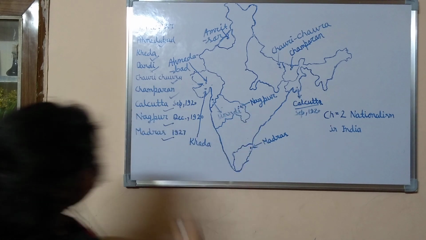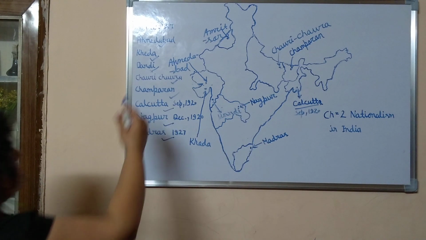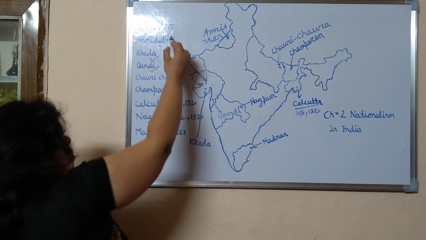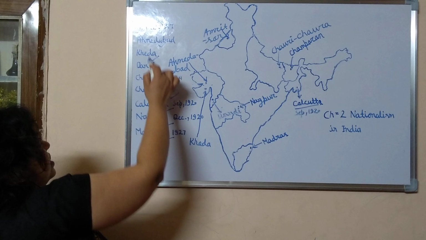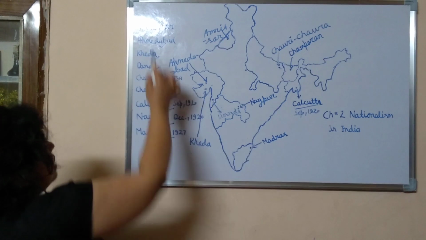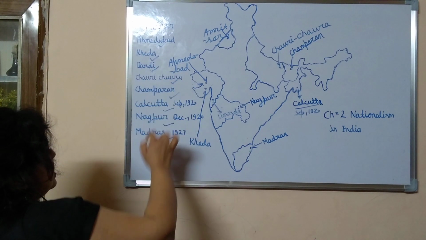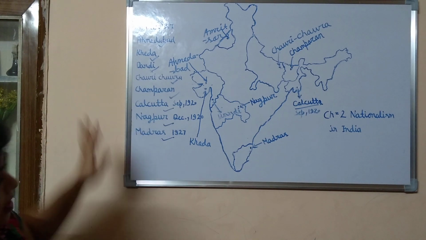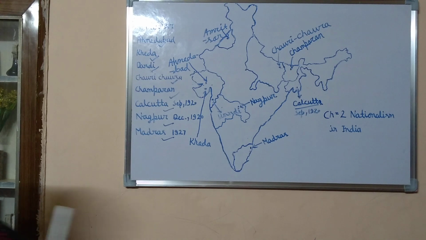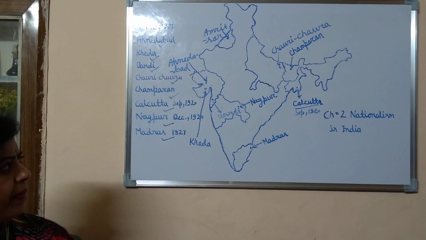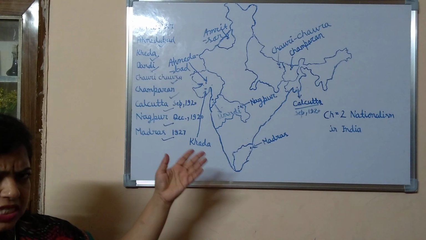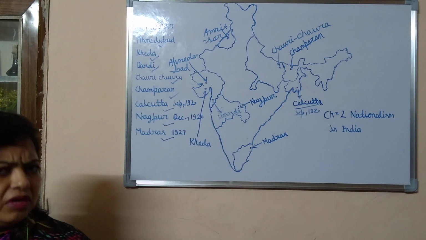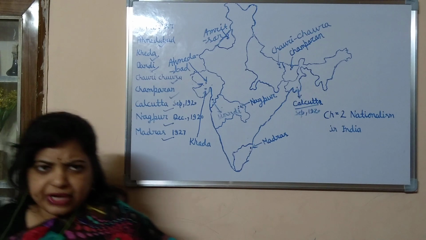Dandi is complete. Now Amritsar is complete. So I think all the map items we have done: 1, 2, 3, 4, 5, 6, 7, 8, 9. Total 9 map items we have done of this chapter. So practice it on a political map, and you can also locate these on a physical map, but a political map can give you a more accurate idea.